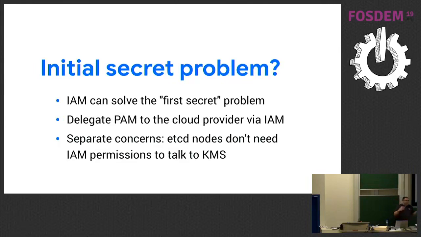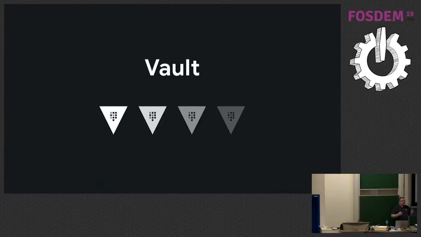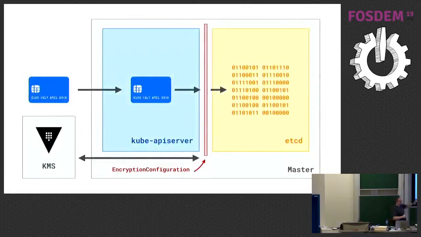So what if you're not on a cloud provider? Or what if you already have a custom managed Kubernetes setup and you're not ready to move to a cloud provider managed one where these plugins already exist? Well, this is where something like Vault can come in. So instead of the KMS provider being a third-party KMS provider like Google Cloud KMS, instead we can delegate this to Vault. And our friends over at Oracle have built a really helpful plugin that runs in Kubernetes that helps us delegate this encryption and decryption to Vault.